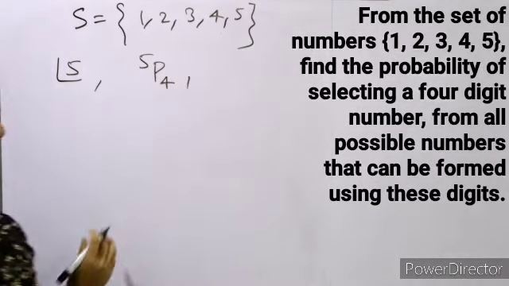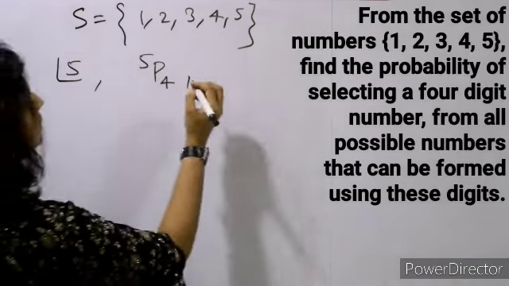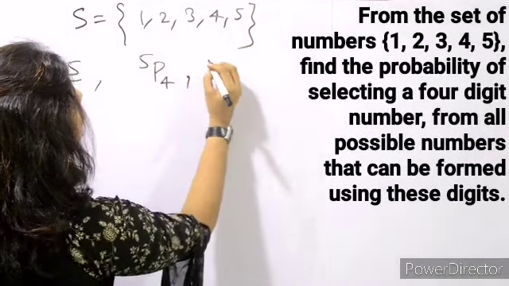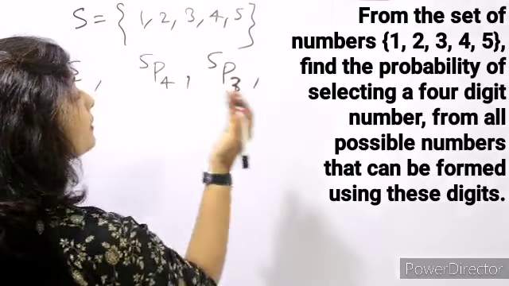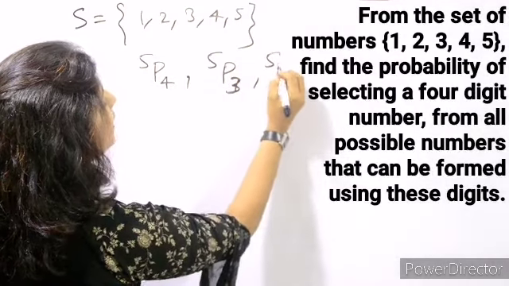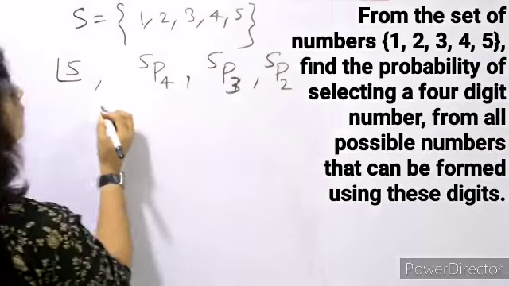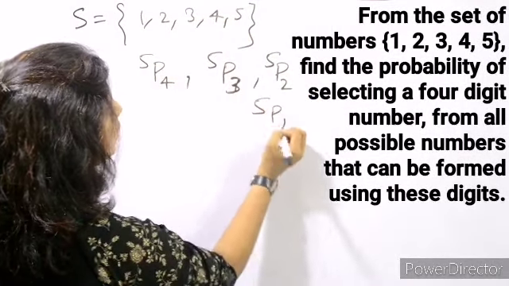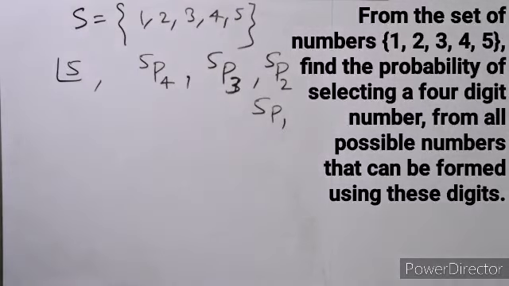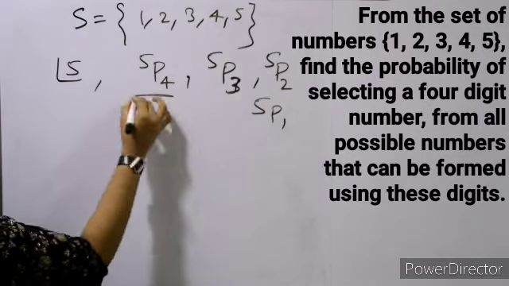Now how many 3-digit numbers can be formed? 5P3. Now how many 2-digit numbers? 5P2. How many 1-digit numbers? That will be 5P1. ठीक है. And total, what is probability हमें किसका find out करना है? इसका.